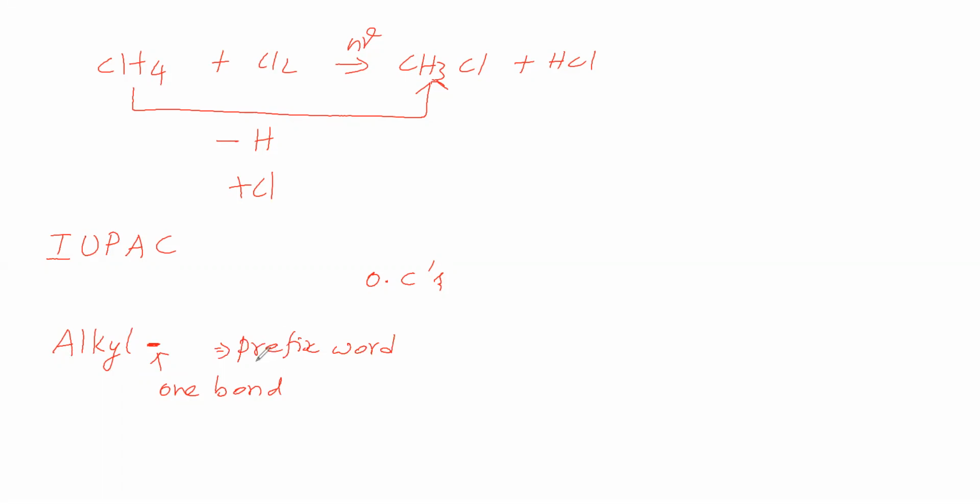So, in this alkyl, this alk is there. What is the meaning of this alk? What does this alk indicate? This alk indicates the number of carbon atoms in the given alkyl group. It tells about the number of carbon atoms present in this alkyl group. That's what this alk says.